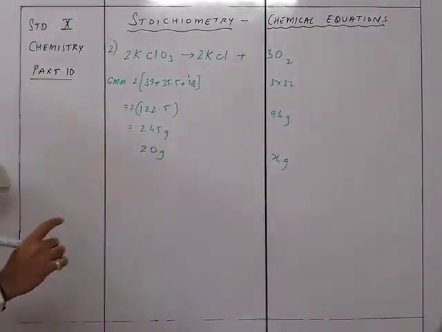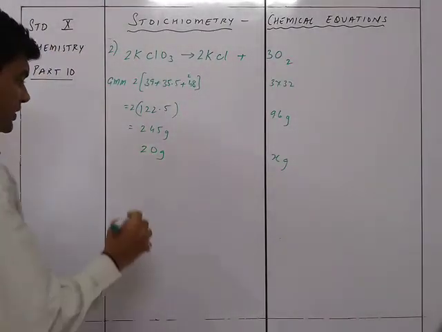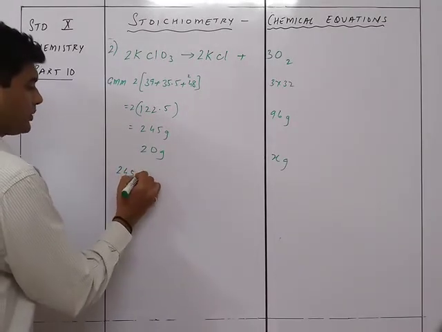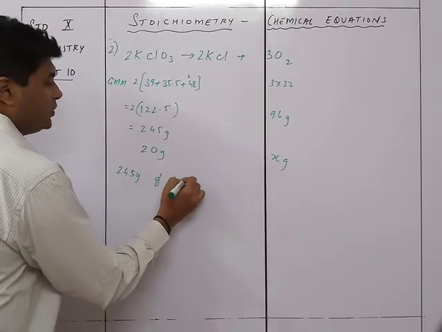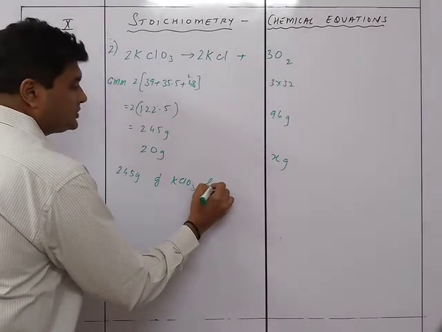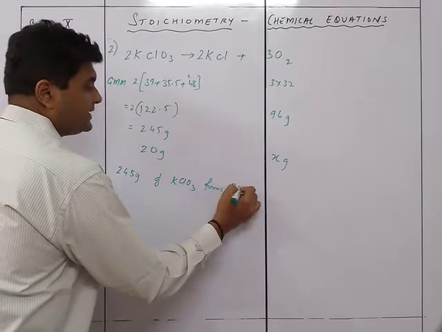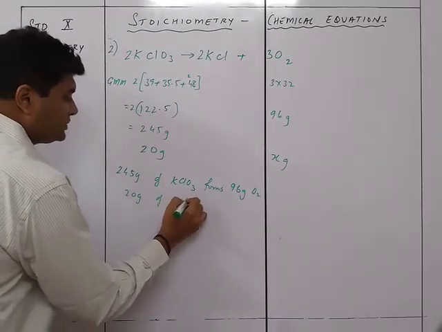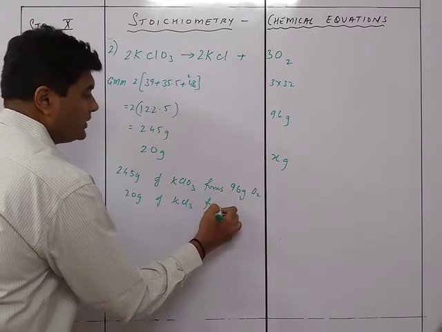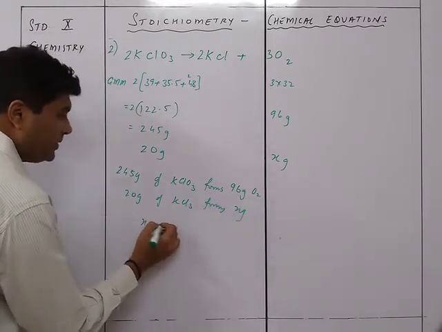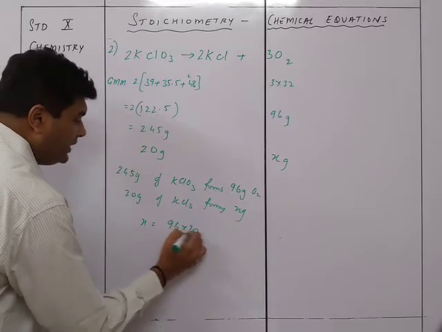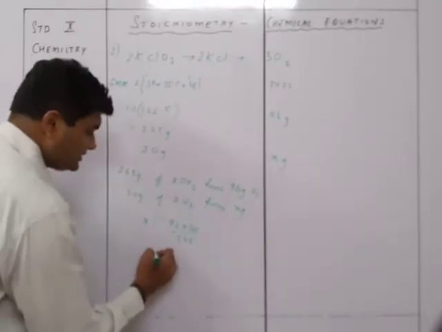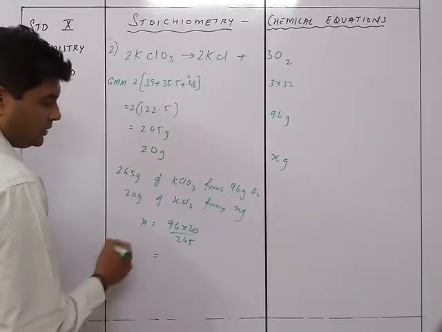So first of all we will find out the grams, and after that we will convert it into volume. So we know that 245 grams of KClO3 forms 96 grams of O2. So 20 grams of KClO3 forms X grams. So X will be equal to 96 into 20 upon 245.